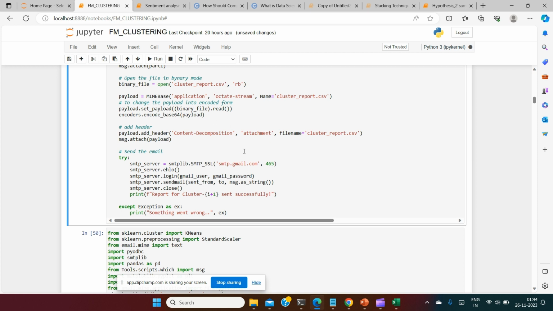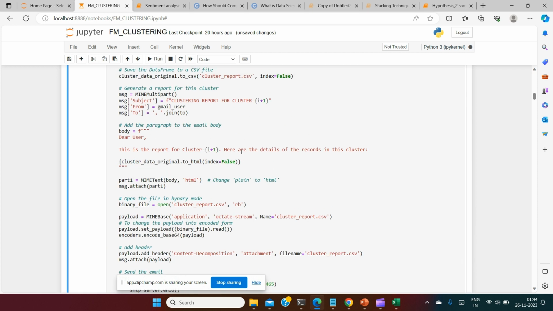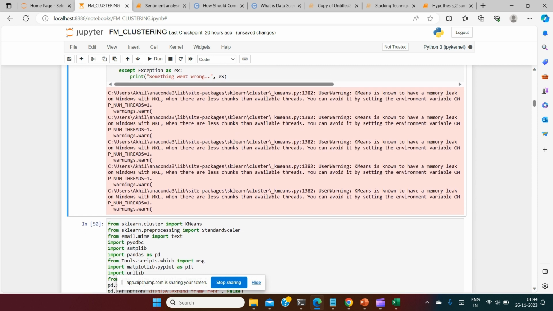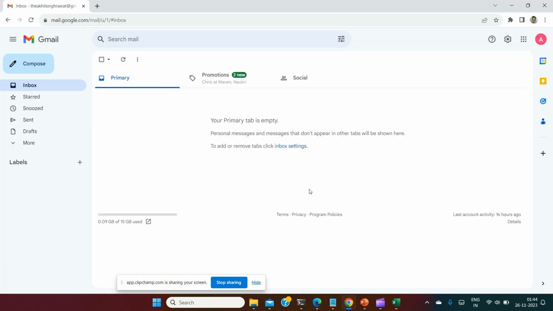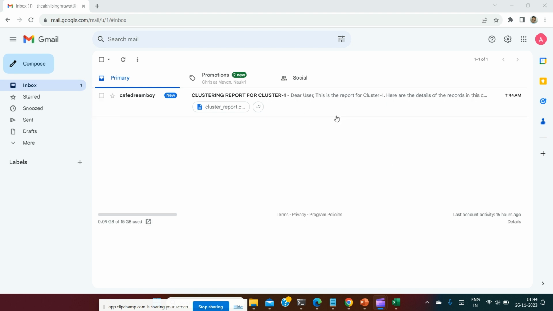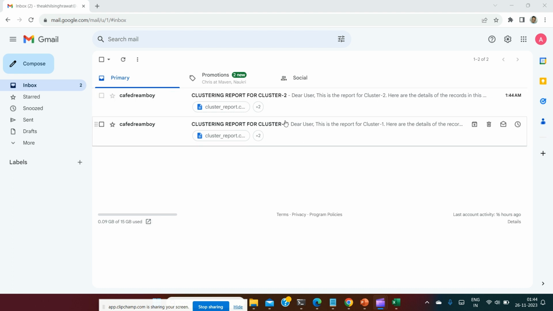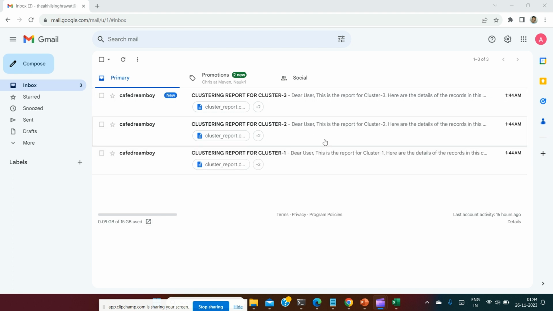Okay, so what is happening is k-means clustering will make the clusters as per similarity, and we'll group the calls. We can now go to the email window, and we'll wait for the cluster reports to come. It will come anytime now, because the code is running, and you can see what a beauty. The clustering report is coming for cluster 1, for cluster 2 as well, just like fraud alerts were coming in both the traditional and AI-based FM system.